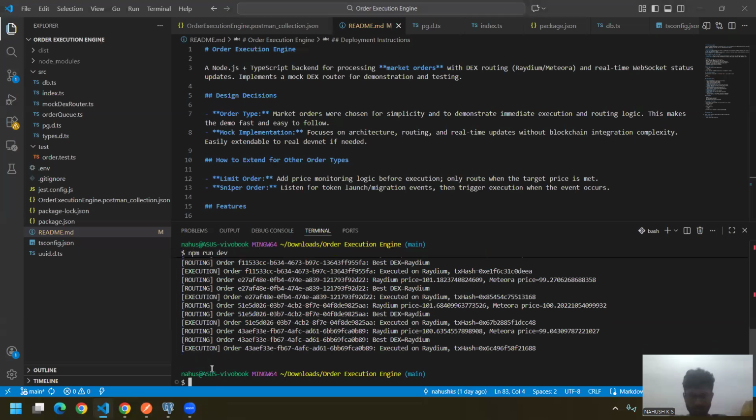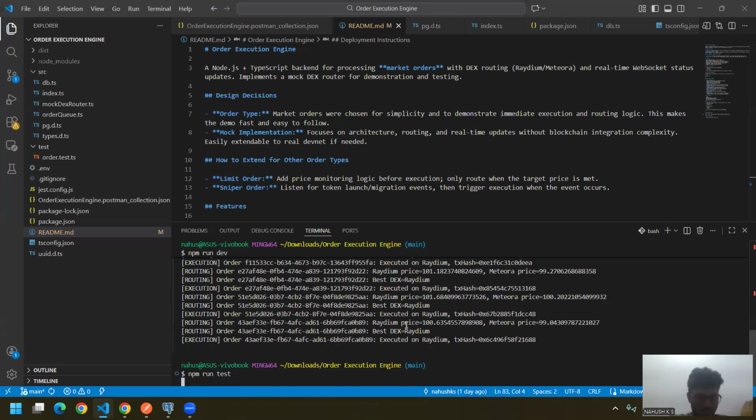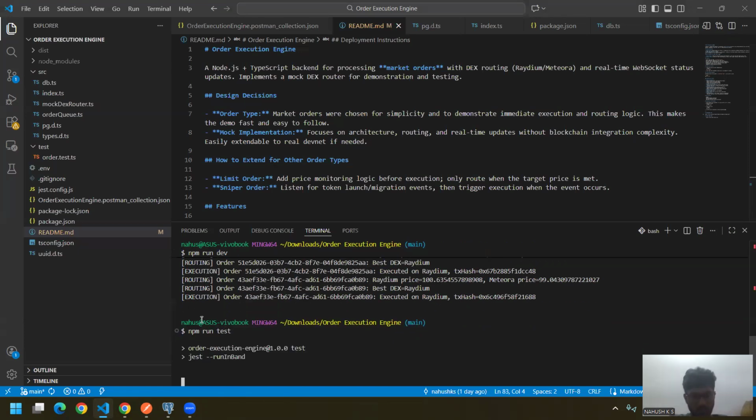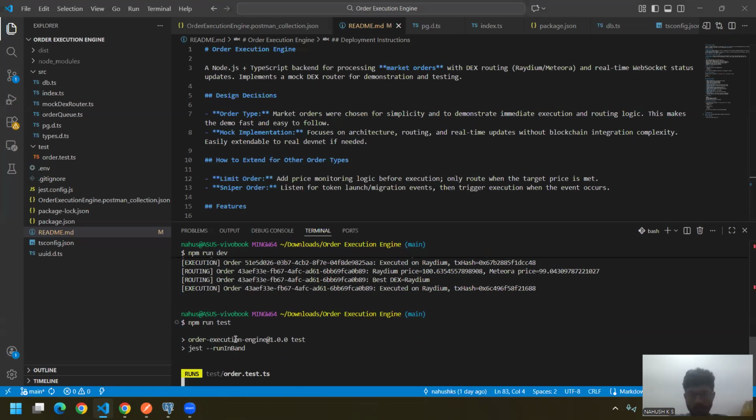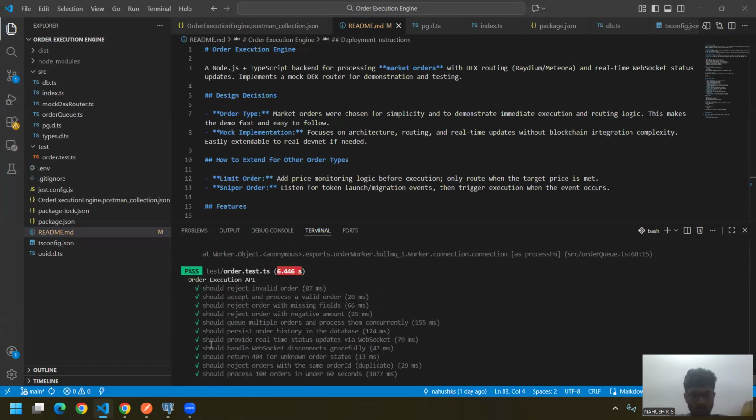Then we will go to the test cases. We run the test cases. I have written around 11 test cases, which cover: it should reject an invalid order, it should accept and process a valid order, and it should reject an order with missing fields. If any field is missed, it should reject the order. Then it should reject an order with a negative amount, and it should queue multiple orders and process them concurrently.